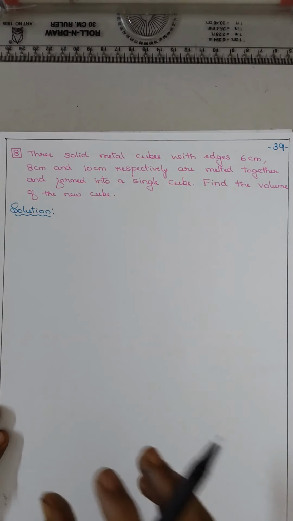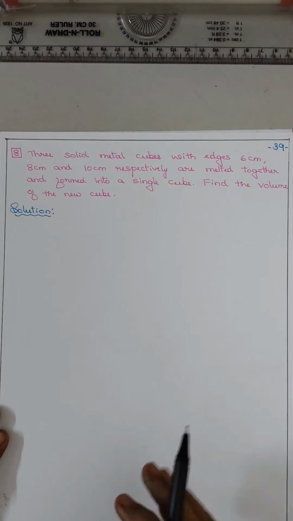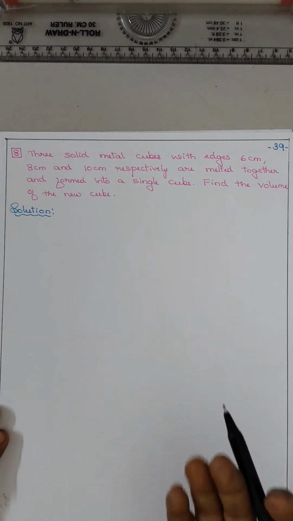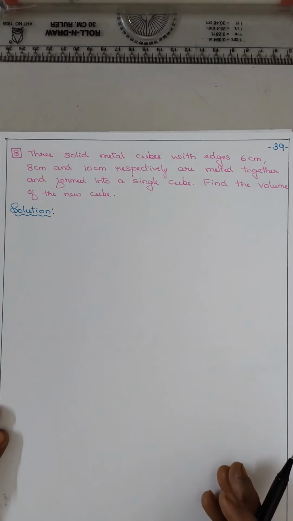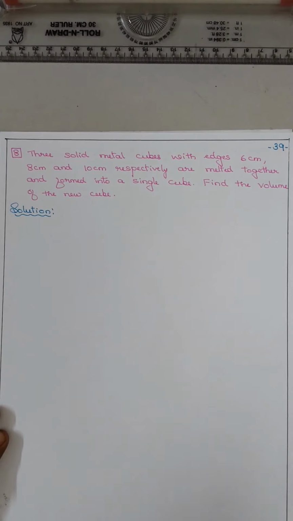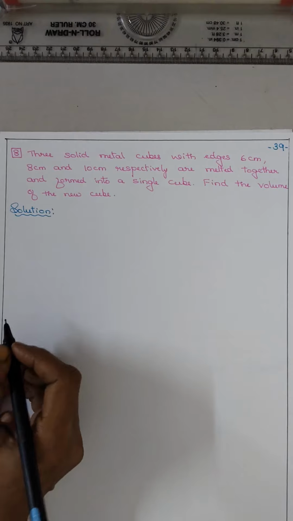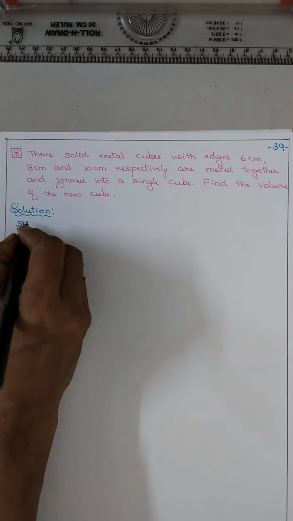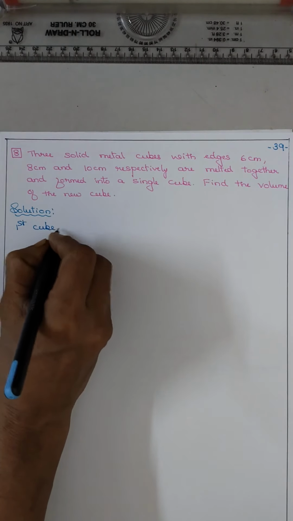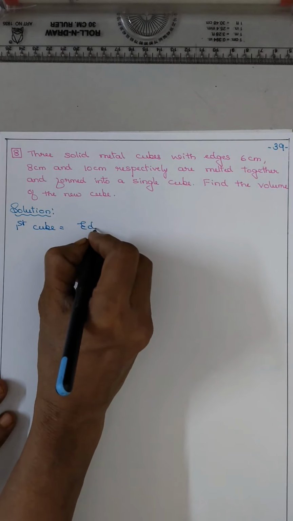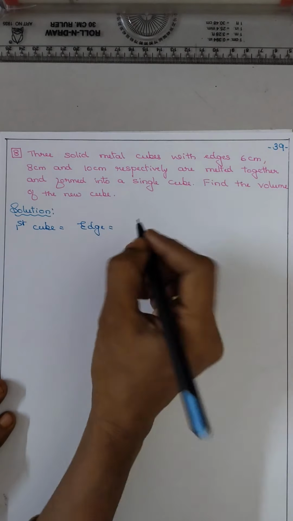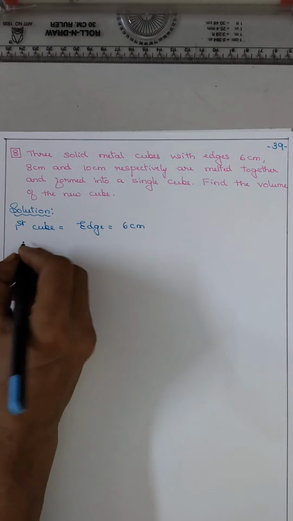So small 3 cubes are there. They are melted. The metal is melted and the new cube is made. So that is the volume of the new cube. So solution. First cube, edge is equal to 6 cm.